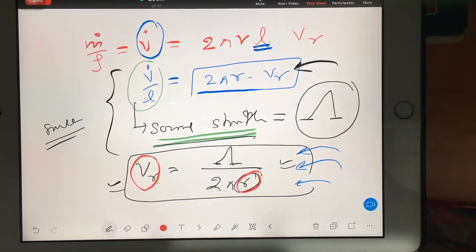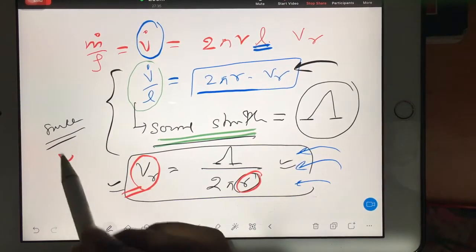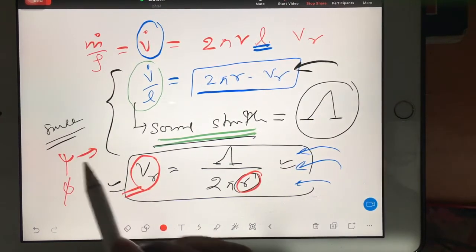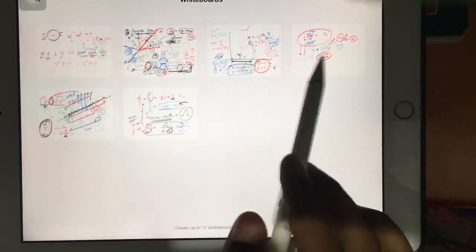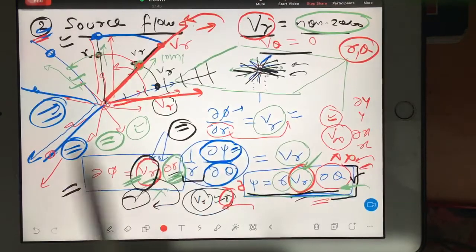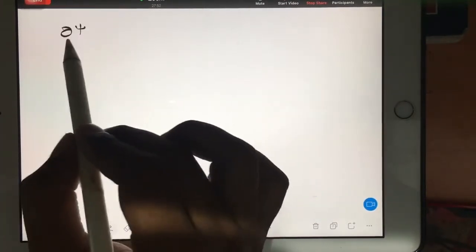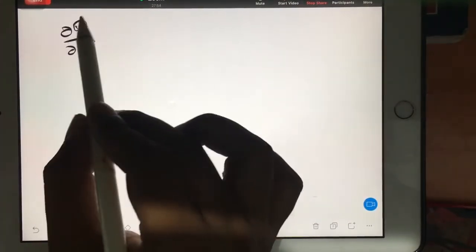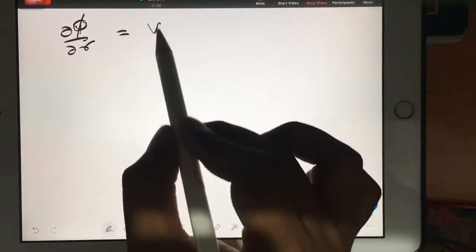Okay. Now see, this VR I will be using in the formulas of psi and phi to develop the equations of psi and phi. I will change the page. Somewhere here we have the formula. I will write the formula again. Dou phi by dou r was VR.